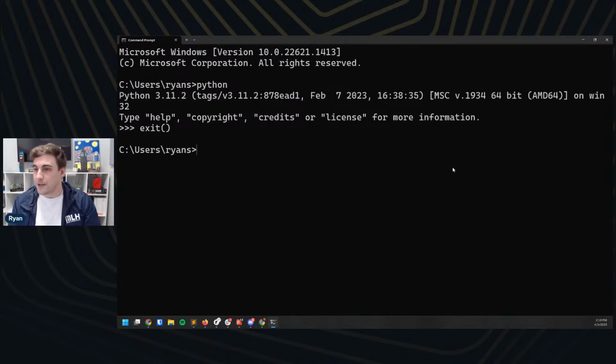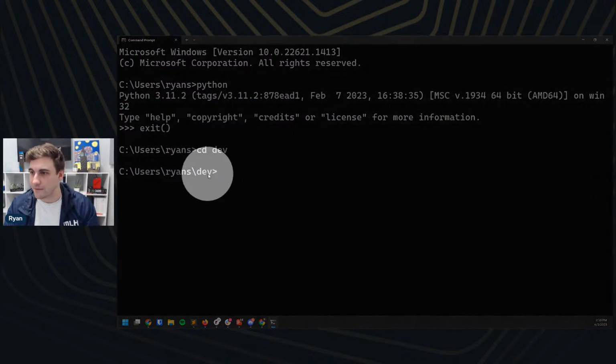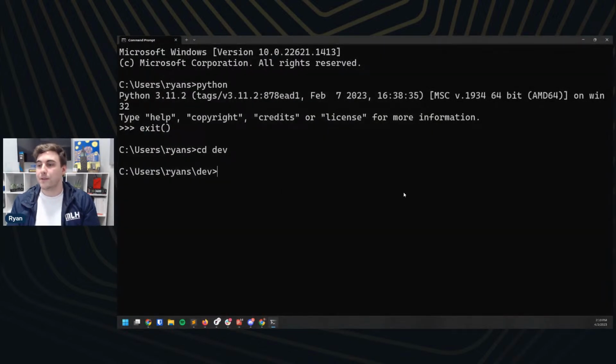All right. The first thing I'm going to do here is change directories, or CD, into my development folder. I have a folder called dev. It's in my Ryan folder, which is just like my home folder on my machine. Once we change into that, you can see it in the bar there, right? You can see that we're in the dev folder here. Let's see if my highlighting works. There you go. The next thing I'm going to do from here is make a new directory, and the command for that